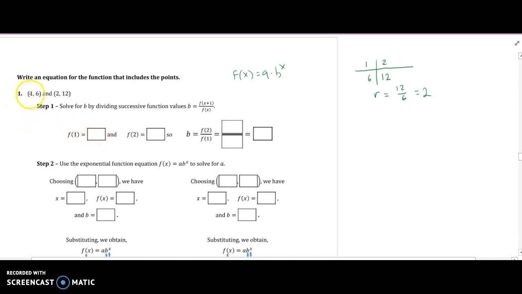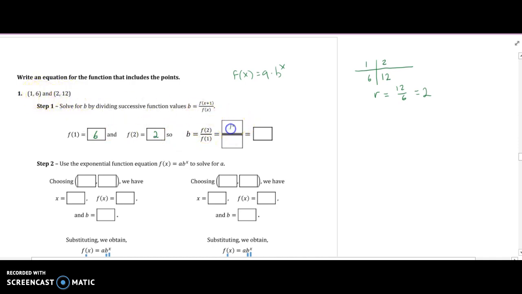Okay, so let's see. We already know that f of 1 is 6, and we know that f of 2 is 12. So b equals f of 2 over f of 1. So these are just the y values: the y value that we get when x is 2 is f of 2, and the y value that we get when x is 1 is 6.